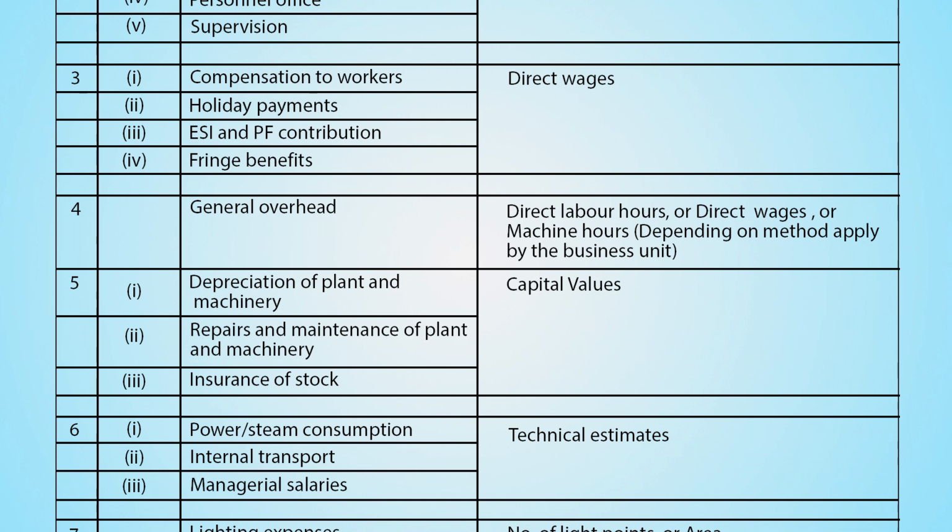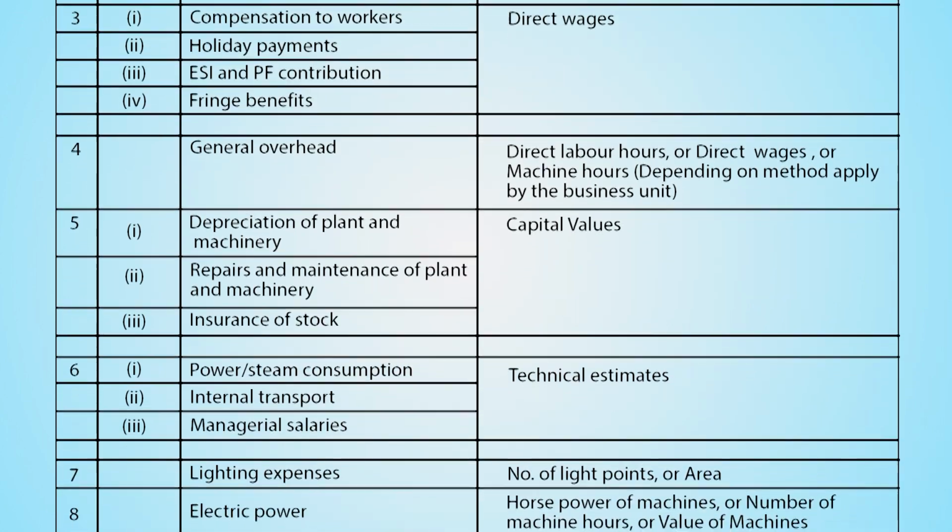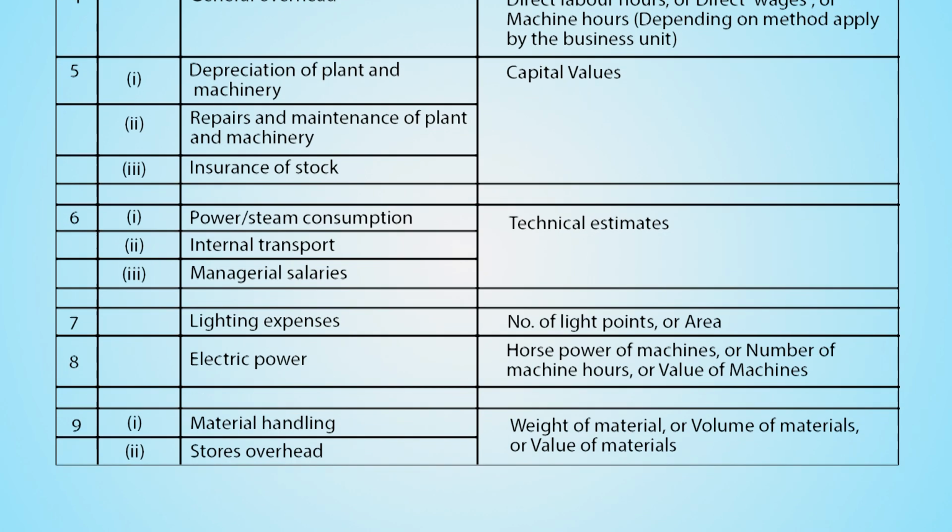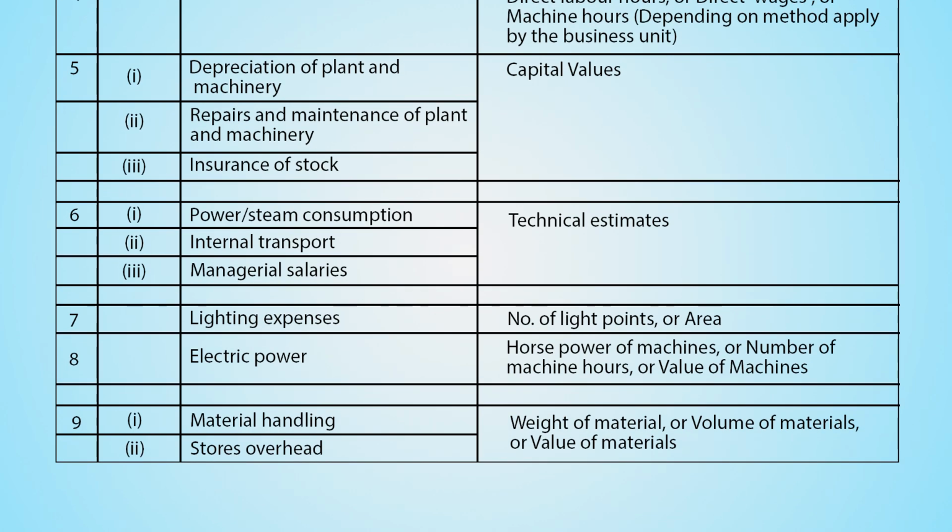The base of apportionment is the capital value. Number 6, overhead costs like power or steam consumption, internal transport, managerial salaries. The base for apportionment is technical estimates. Number 7, lighting expenses. The base for apportionment is number of light points or area.